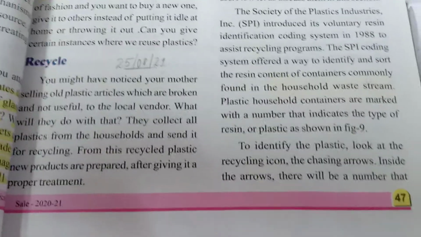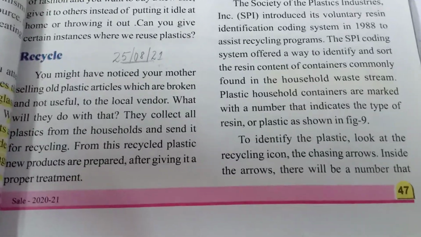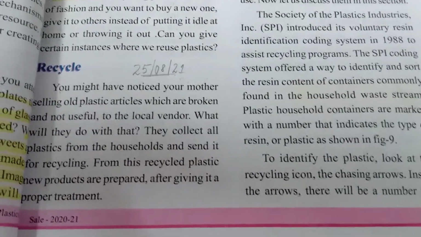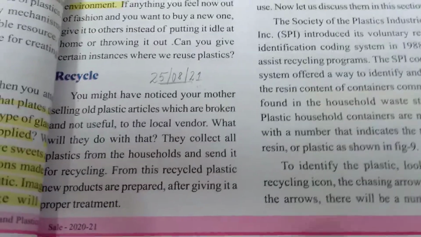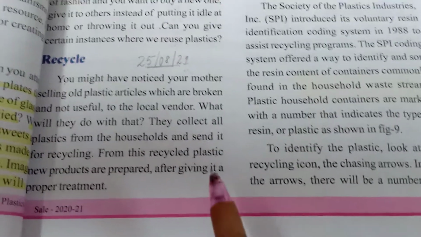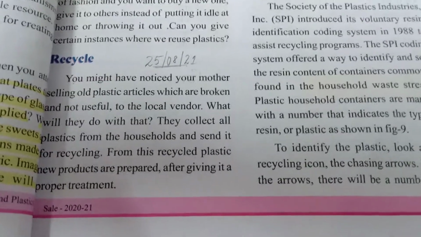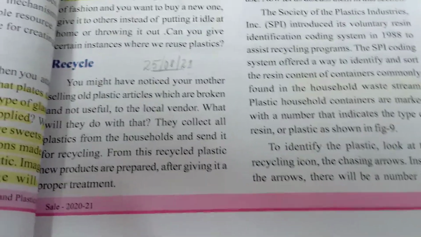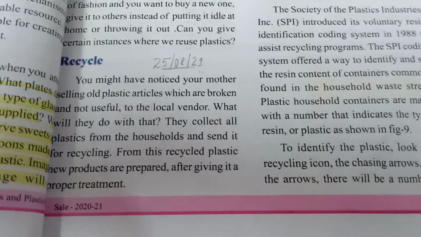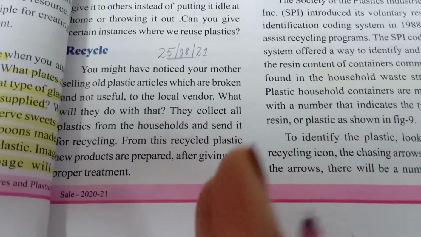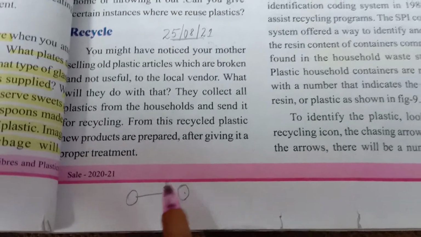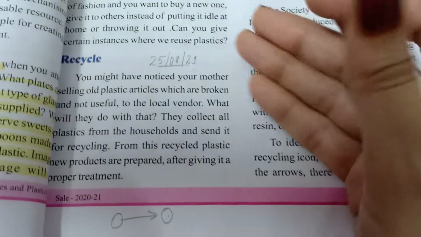Okay, एक प्लास्टिक खरीदने वाले आते, उन लोग को आपकी मम्मी वो प्लास्टिक बेच देते. ठीक है, so what does the local vendor do with that plastic? वो लोकल वेंडर जो रहते हैं घर घर से, from the household they will collect the plastics and they will send them to the recycling firms, industries and all. Why? To recycle that waste plastic into a new form by treating that old plastic with a definite treatment. By treating that old plastic, they will create a new plastic. To do this recycling process, they will send those waste plastics to the recycling industries.